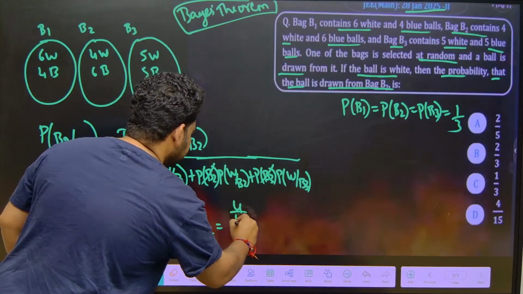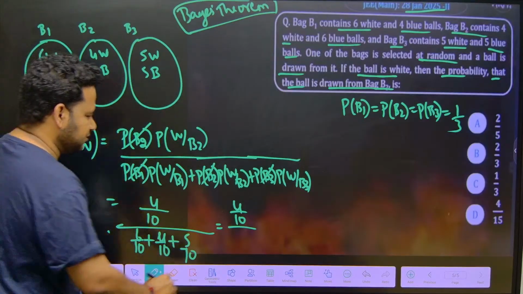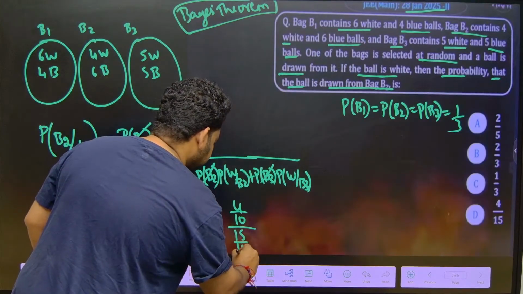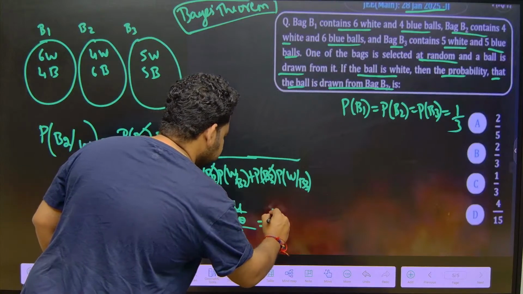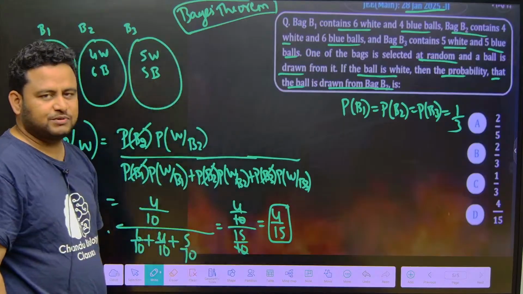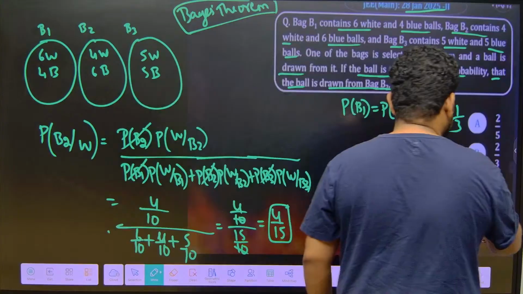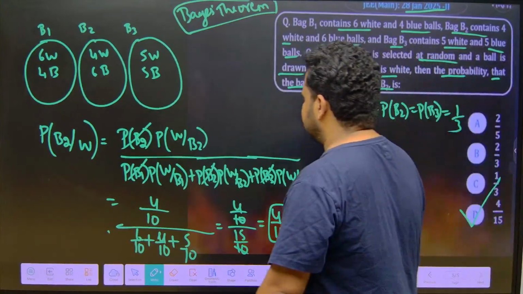So this will give us 4 by 10 divided by numerator: 6 plus 4, 10, plus 5, 15. So 15 by 10. Correct? So 10 and 10 I can cancel. I will get it as 4 by 15. This is the right answer to this question, which is option D.